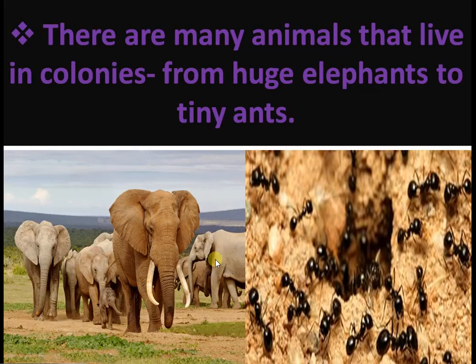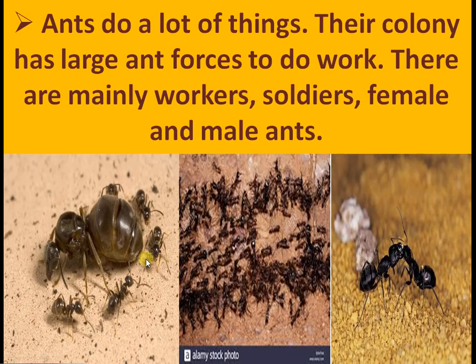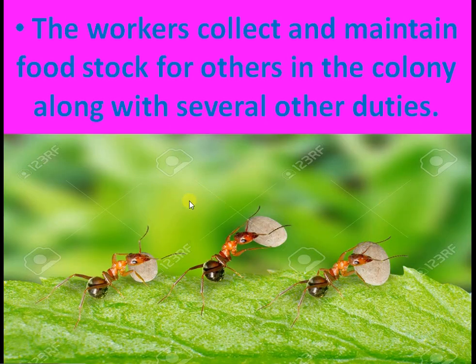Animal colonies and food. There are many animals that live in colonies, from huge elephants to tiny ants. The wonder world of ants. Ants do a lot of things. Their colony has a large ant force to do work. There are mainly workers, soldiers, female and male ants. The workers collect and maintain food stock for others in the colony, along with several other duties.